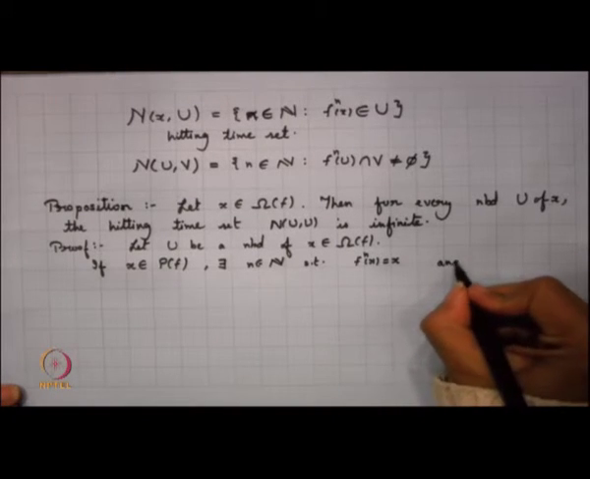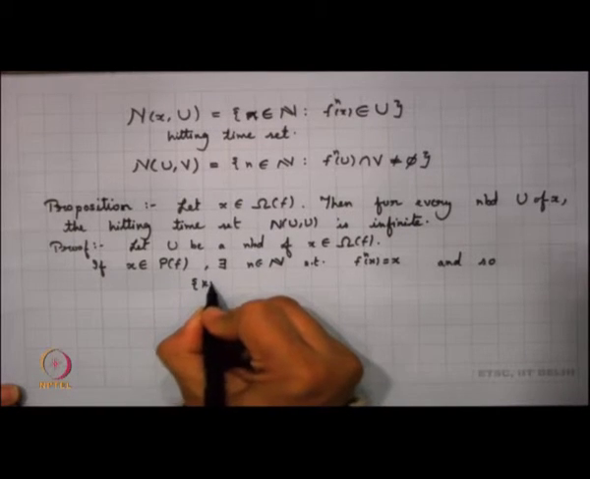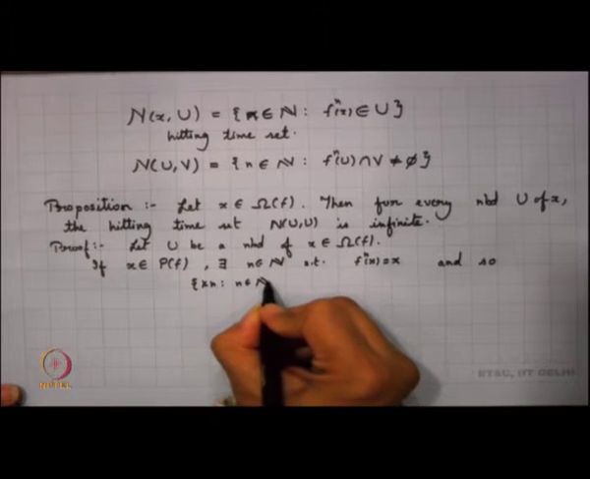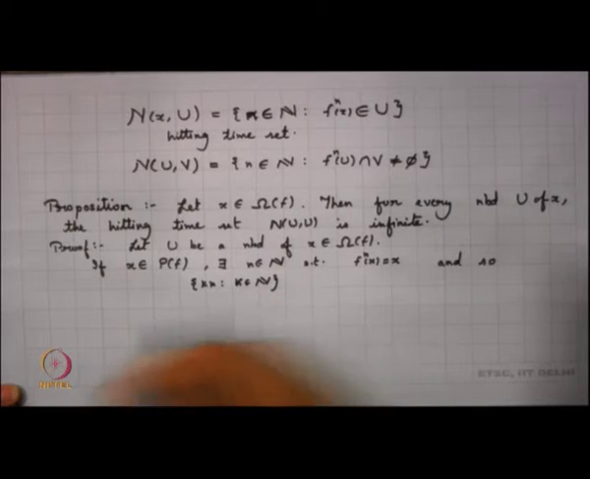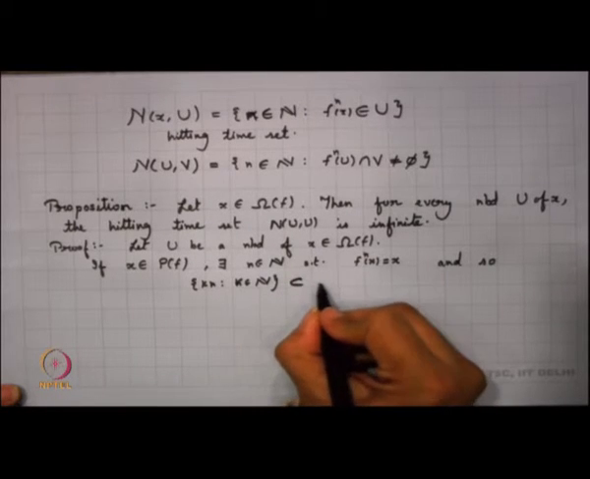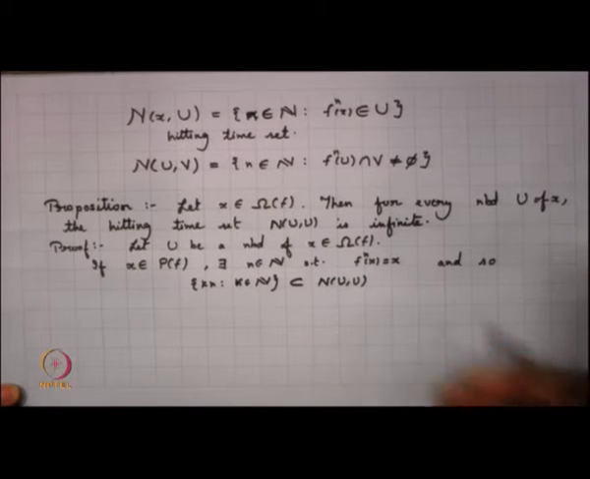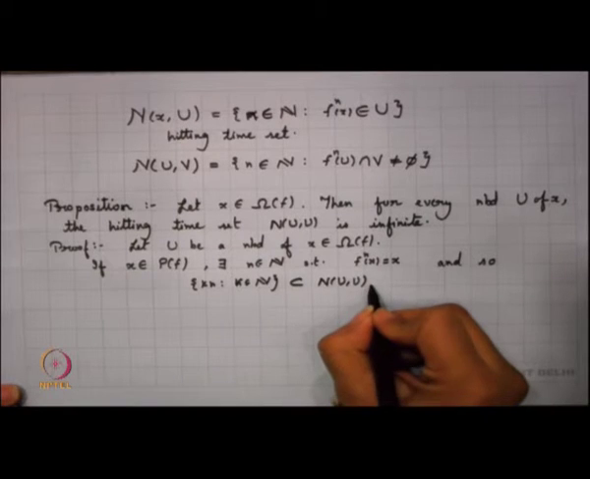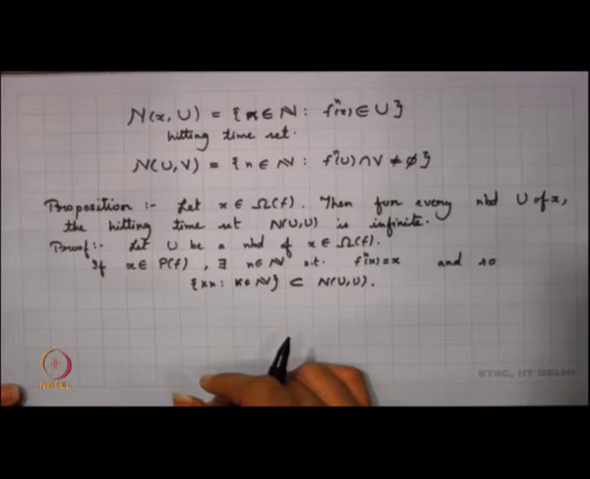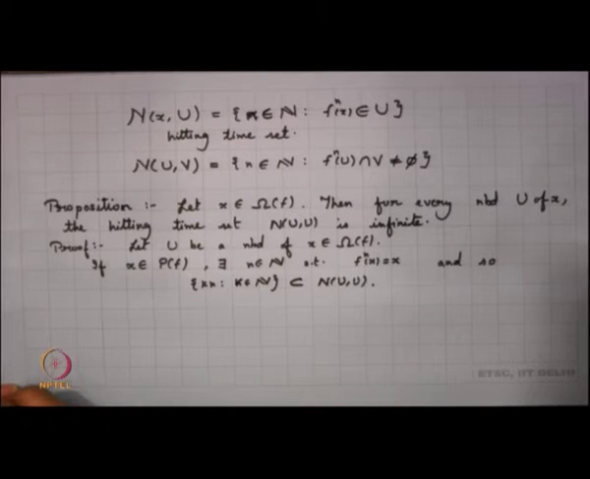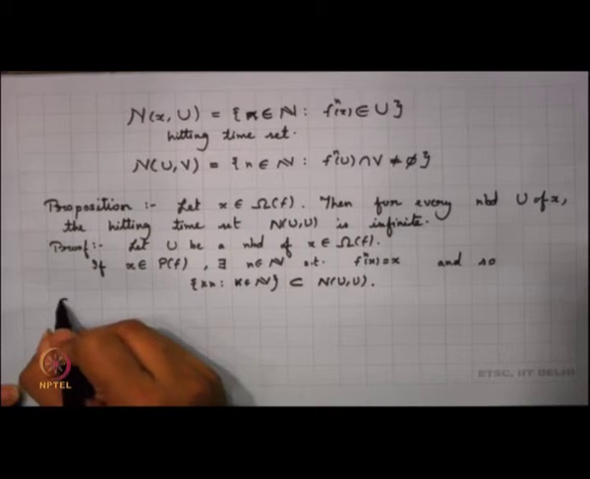And so, what happens here is that if I take the set of all k times n, k in N, then that will always be contained in N(U,U). So, in that case my N(U,U) happens to be infinite. So, I am particularly supposing now that x does not belong to P of f. So, suppose x does not belong to P of f.